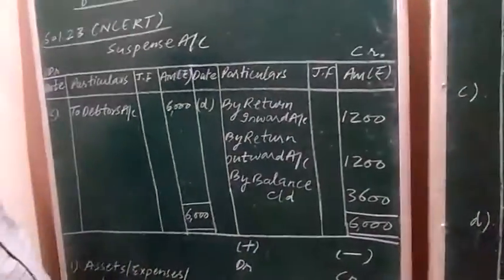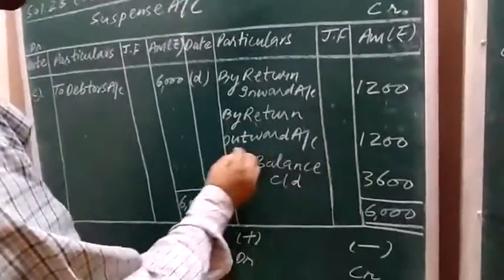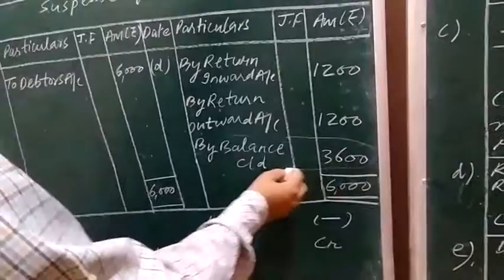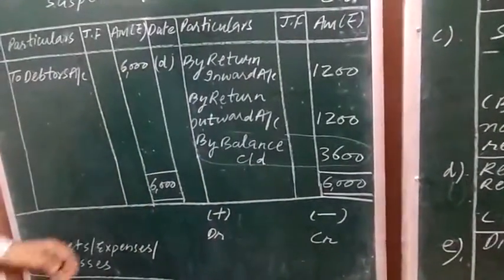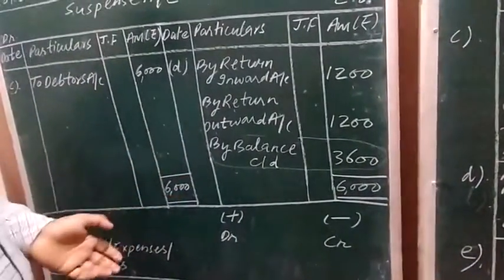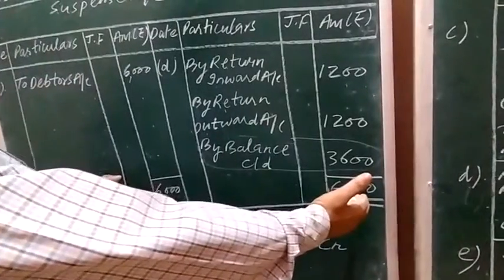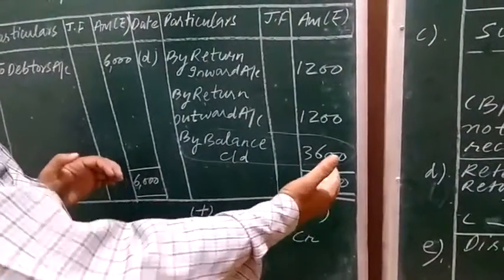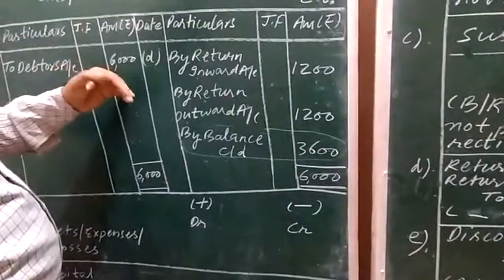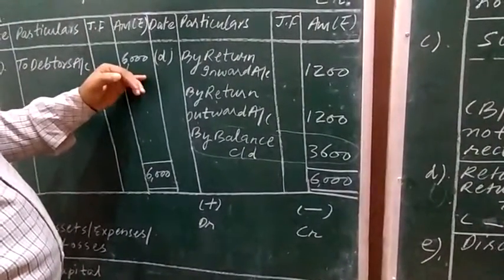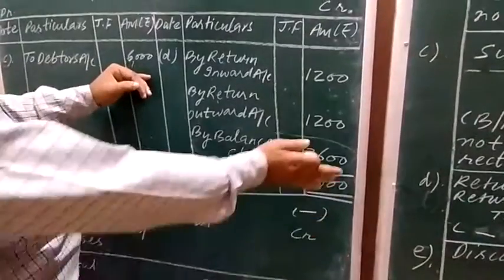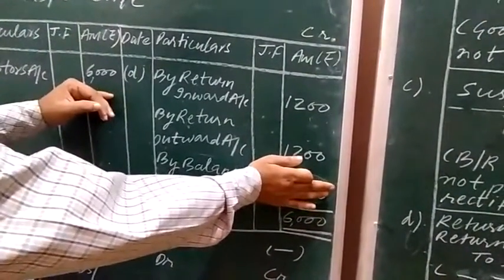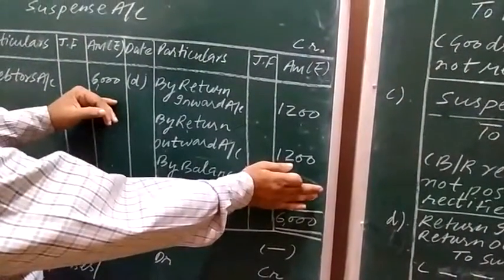Now, just see what is this balancing. Balancing I already explained to you in the chapter ledger account. How can we balance? We have to equalize both sides, debit and credit side. This is the rule: the total of the debit side should be equal to the credit side total. But on the debit side, the total was 6,000 rupees. On the credit side, there was a total of 1,200 plus 1,200, 2,400.